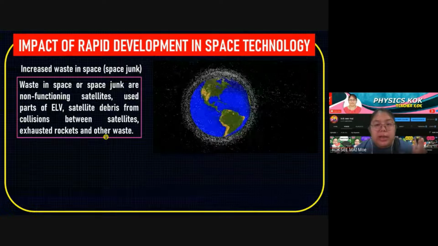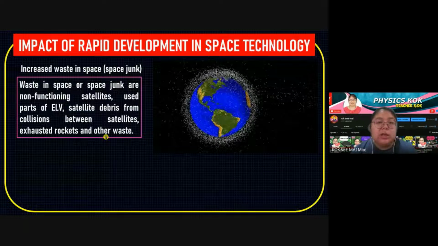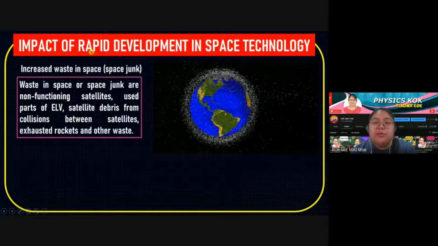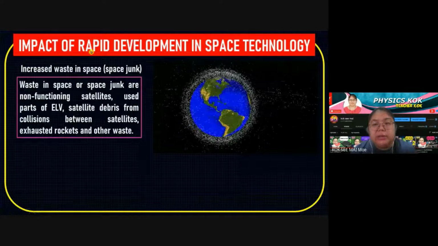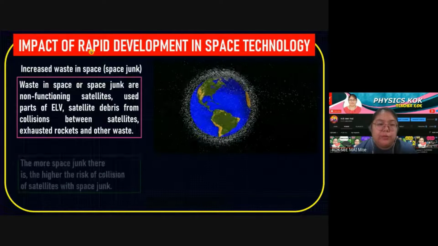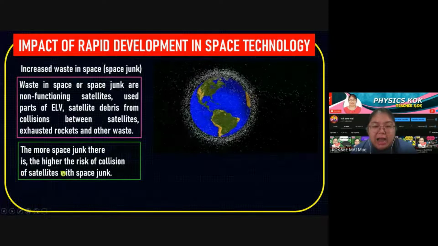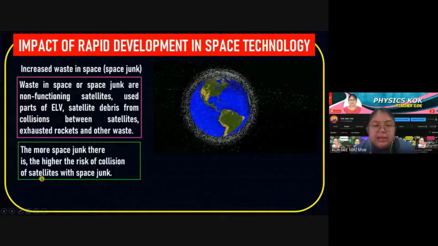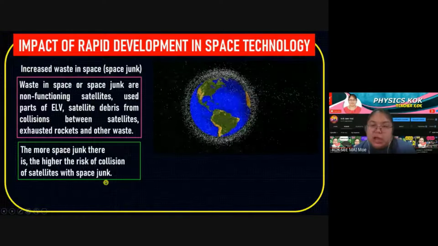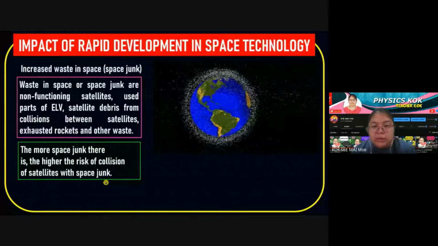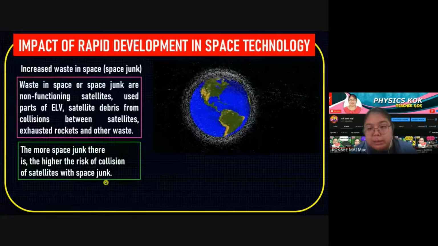So these are all inside space. When there is rapid development, they will create more rubbish in space. The more space junk there is, the higher the risk of collision of satellites with space junk. If there is more rubbish, the satellites are more easily hit by each other.